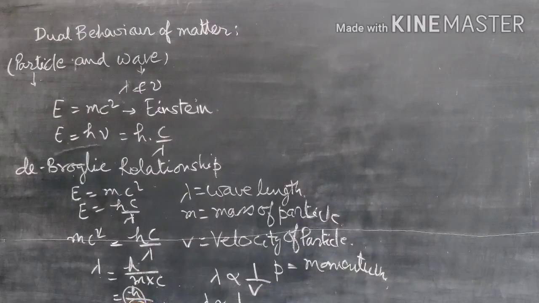When you multiply mass with velocity, it is equal to momentum, so lambda is inversely proportional to momentum. Momentum is mass into velocity. Then we can write the statement: the wavelength associated with the particle is inversely proportional to its momentum. So this is the de Broglie relationship.